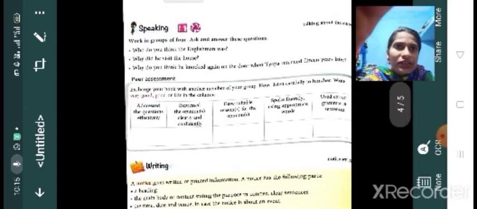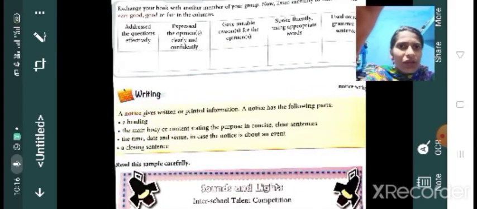Then next one is the speaking section. Now that Macmillan app is not working, so I can't help you to do this. Next one is notice writing, that we already discussed in our grammar textbook.